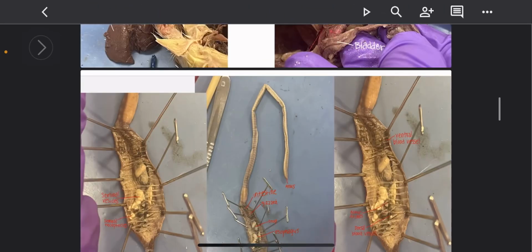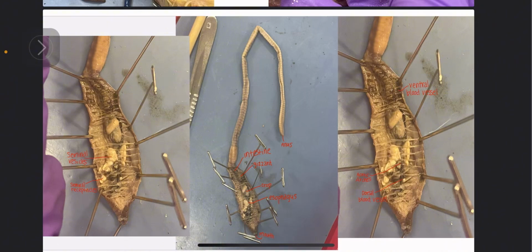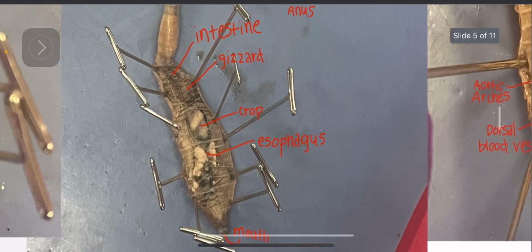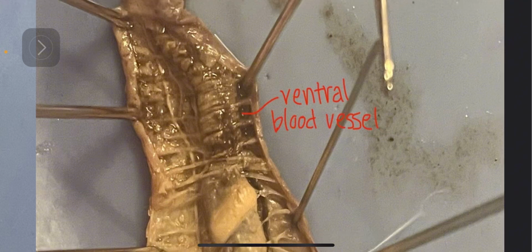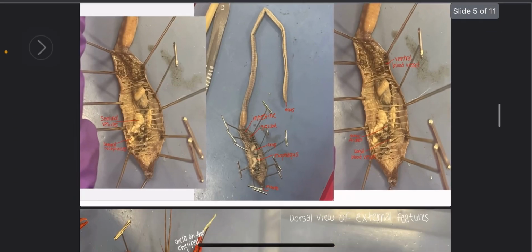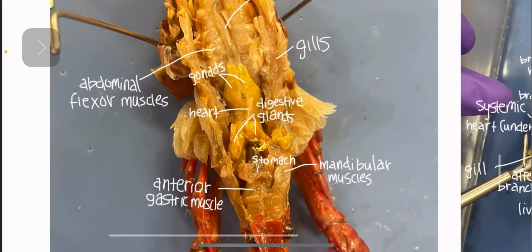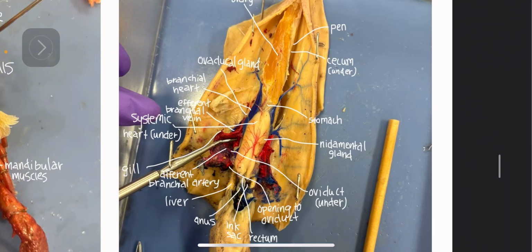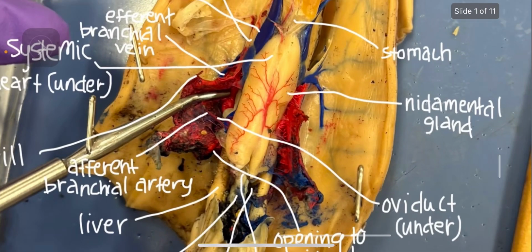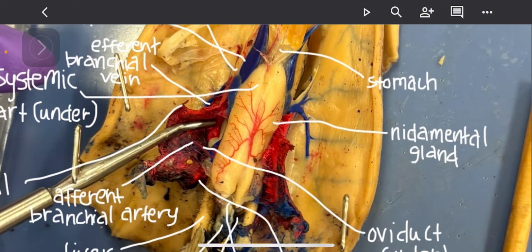The earthworm has aortic arches, a dorsal blood vessel, a ventral blood vessel, capillaries, and other blood vessels. So here is what we have. There's the dorsal blood vessel, and there's the ventral blood vessel. So a crawfish has a single-chambered heart with ostia and arteries, but no veins. The squid has a systemic and branchial hearts, arteries, arterioles, capillaries, venules, and veins. So here you can see the hearts, and you can see the different vessels.